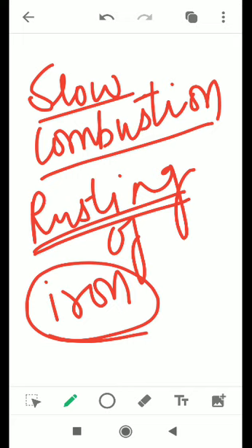So today we have studied five types of combustion: rapid combustion, spontaneous combustion, explosion combustion, incomplete combustion, and slow combustion.